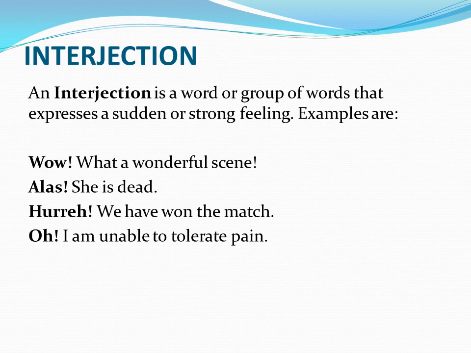What is interjection? As we learnt in sentences, there are exclamatory sentences. The same thing is interjection. An interjection is a word or group of words that expresses a sudden or strong feeling. Look at the examples. Wow, what a wonderful scene. It is expressing a strong feeling. So wow is an interjection. There is an exclamation sign after wow.